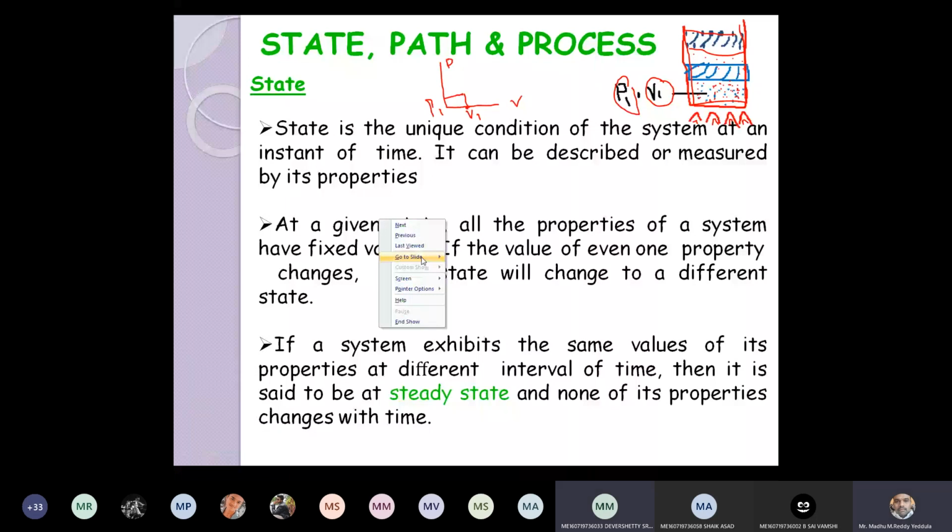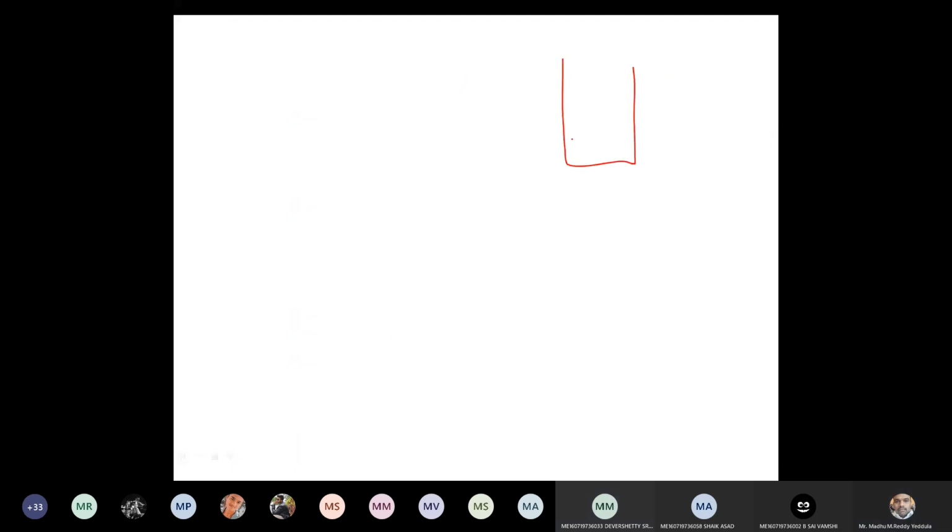So this is the initial state of the piston, and after application of the heat, let us assume this is the final position of the piston. Now this is the initial state, this is the final state: state 1, state 2. Now if you represent it on the PV diagram,